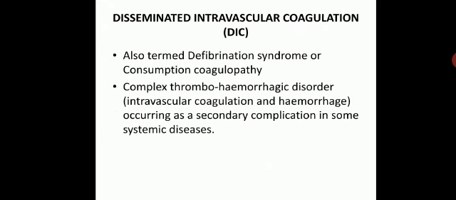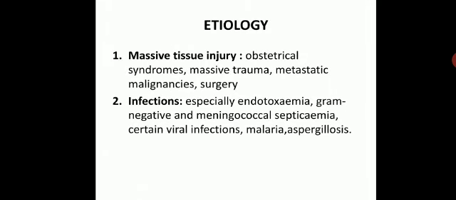Now the final entity is disseminated intravascular coagulation. It is also termed defibrination syndrome or consumption coagulopathy. It is a complex thrombohemorrhagic disorder occurring as a secondary complication in some systemic diseases.